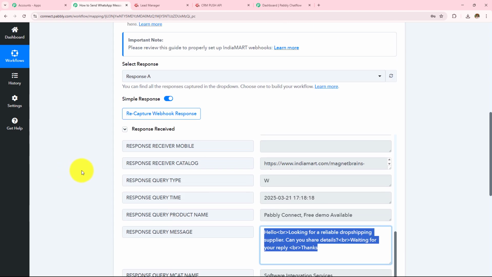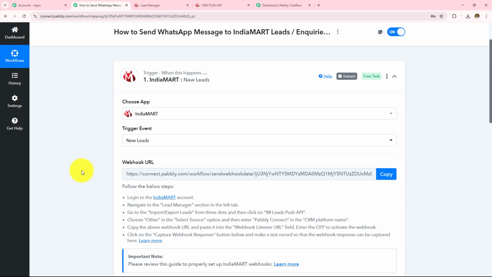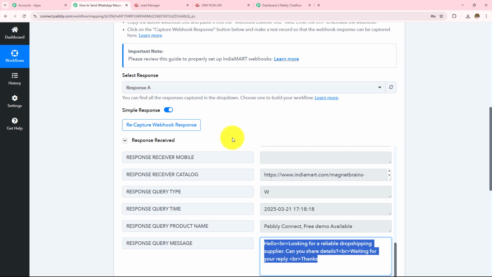So here I have received the response, and this means the connection setup that we have created with the help of this webhook URL between Pabbly Connect and IndiaMART is successful. And now whenever there will be a new query, I will start receiving that response here in this workflow.